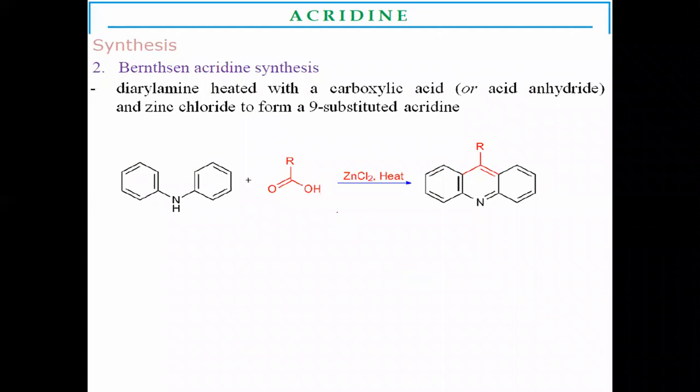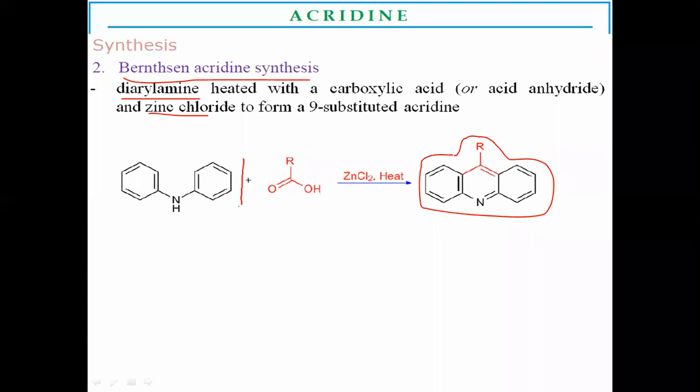Another method is the Bernthsen acridine synthesis. For this synthesis, diarylamine is the starting material, the precursor for the synthesis of acridine. This precursor reacts with a carboxylic acid or acetic anhydride in the presence of zinc chloride to form 9-substituted aromatic acridine.